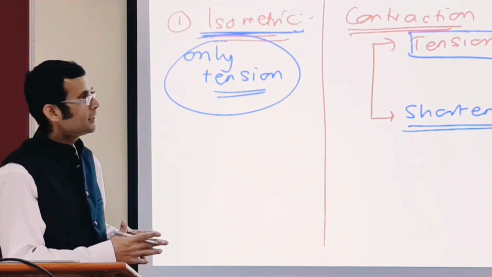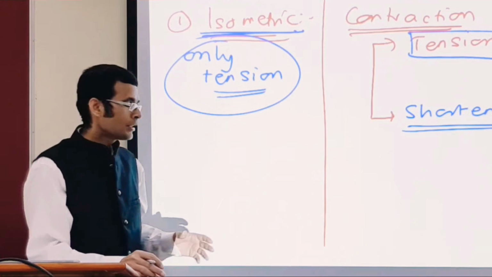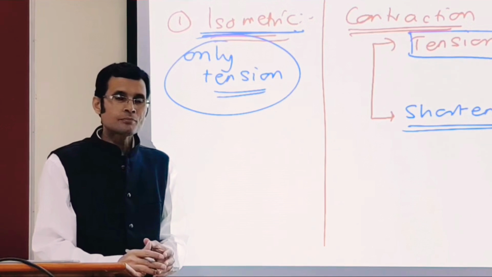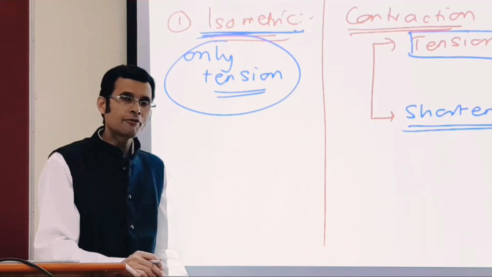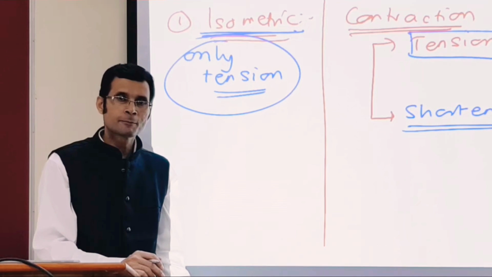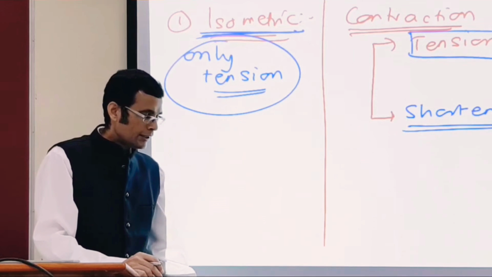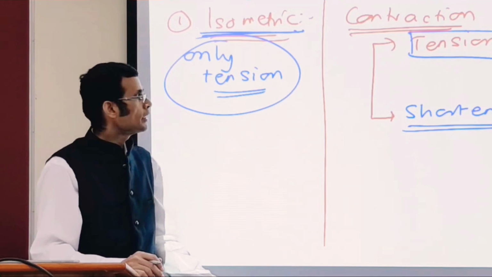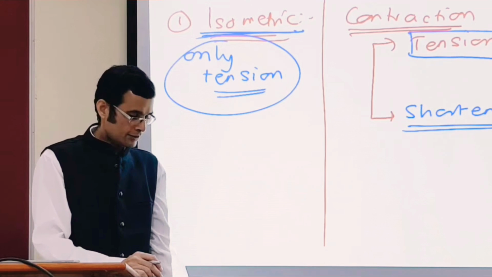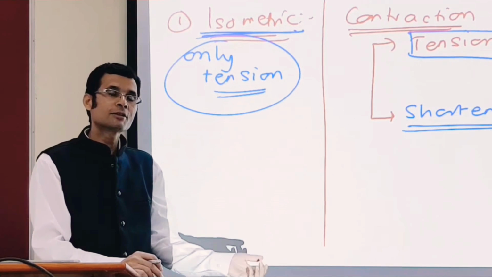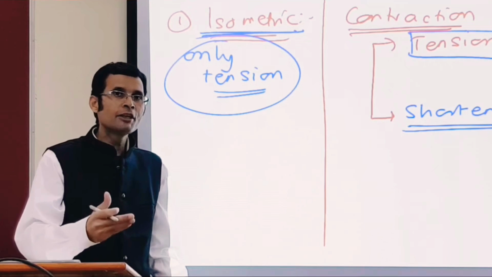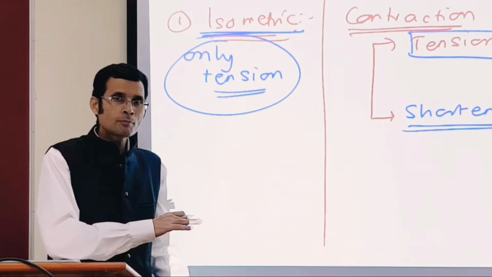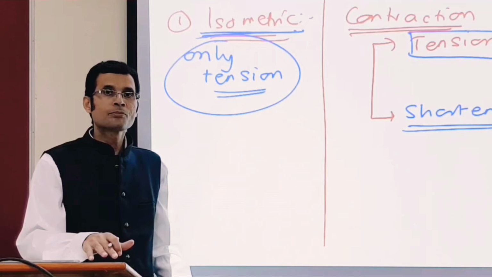When does this contraction happen? Let's take an example. If we are lifting a very heavy load with biceps, lift the load and just try to lift it further, try to contract the biceps. Initially, because it's a very heavy load, the load does not move from its place.